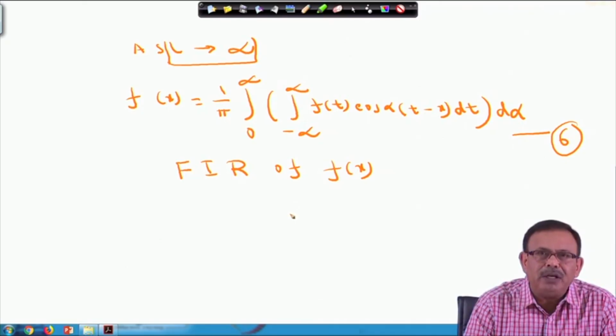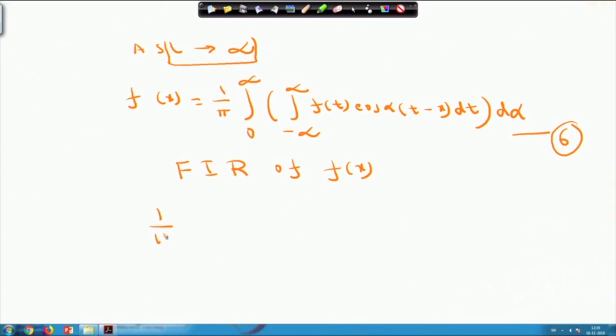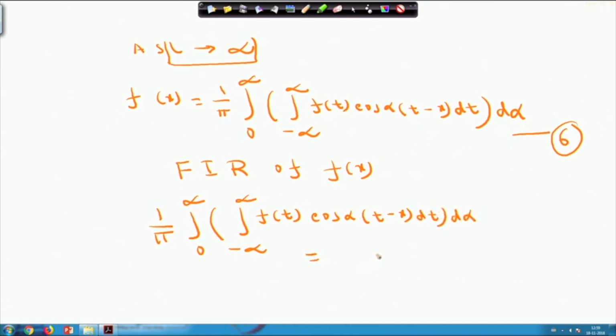So, again by observing the concept we discussed in the Fourier series, the value of this integral, 0 to infinity, minus infinity to infinity, f(t) cos of alpha into (t minus x) dt d alpha, in that case, if f(x) is not continuous at a point, then I have to take the average of the left hand limit and right hand limit, which we have done earlier for the case of Fourier series, that is f(x plus 0) plus f(x minus 0) by 2.